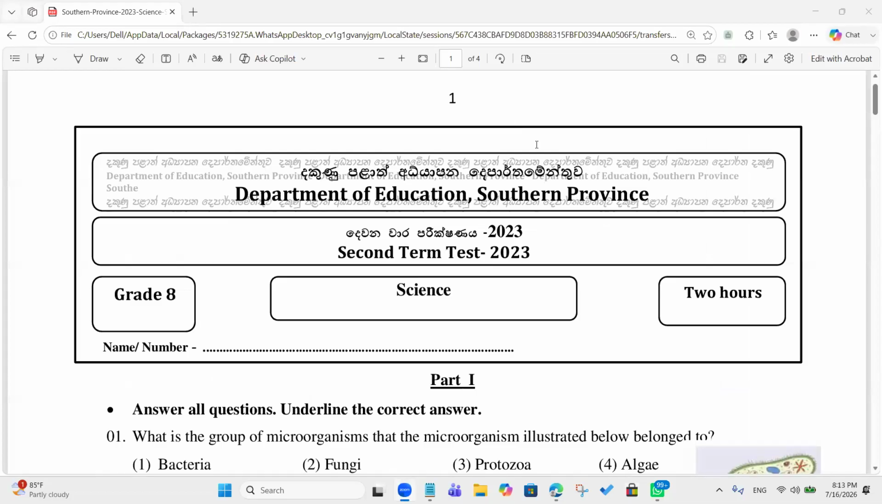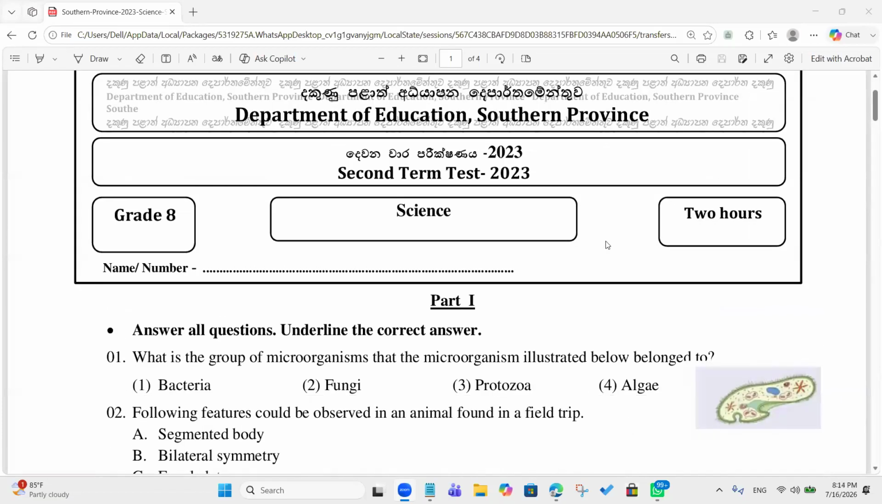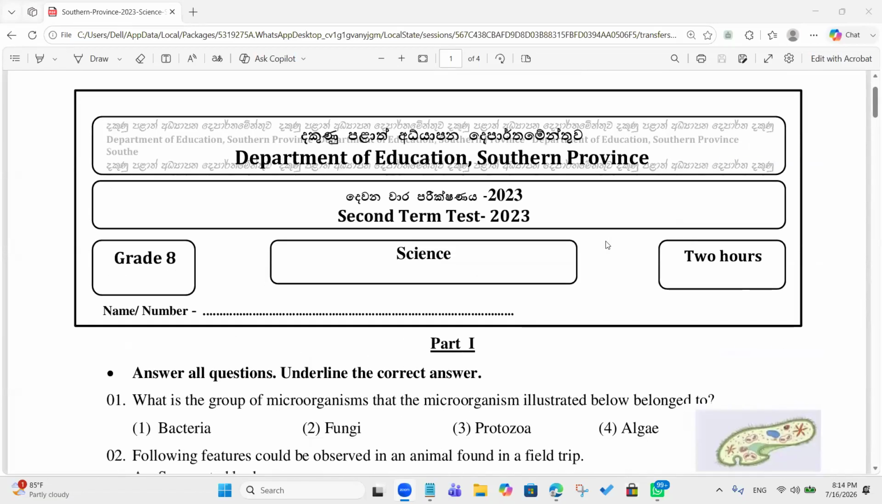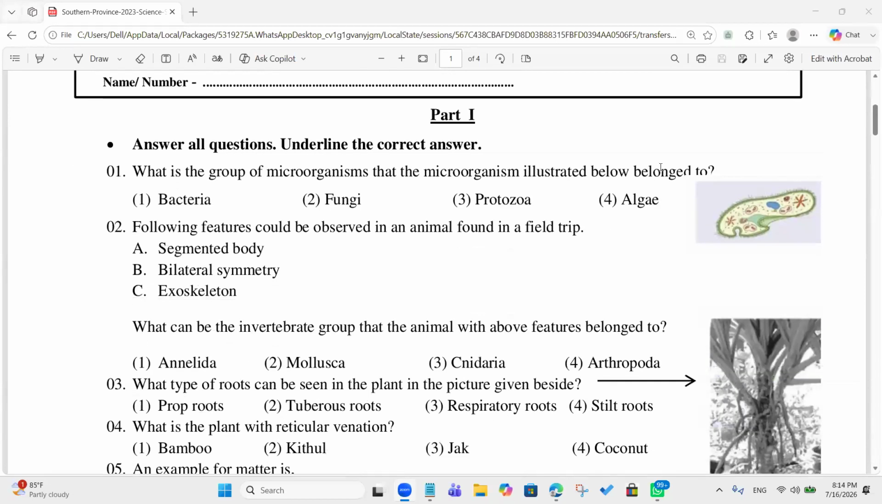I was only able to do the first part. Is that so? Okay, so shall we discuss this one? Okay, sir. Right. So this is the 2023 second term test, Southern Provincial paper, right? Okay, you tell me the answers. I will go through these answers very quickly and then we'll try to finish this paper, right?